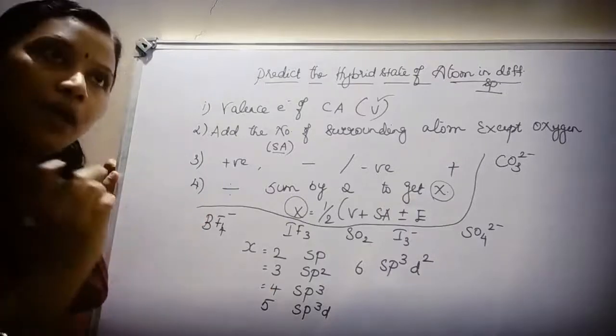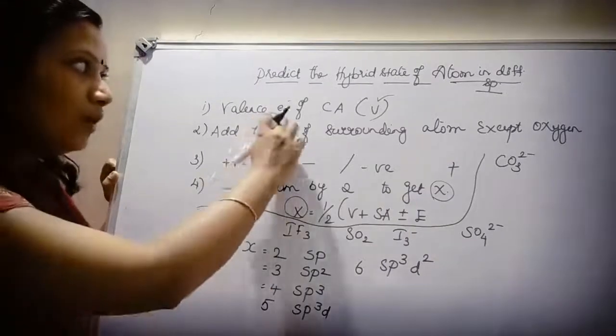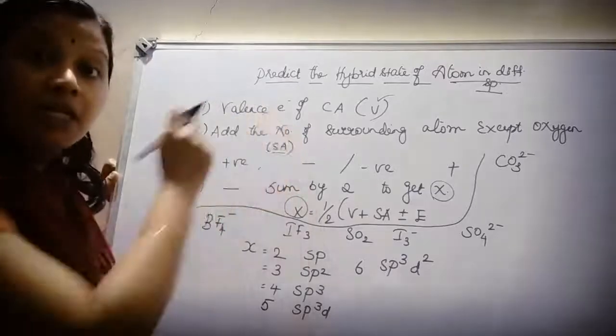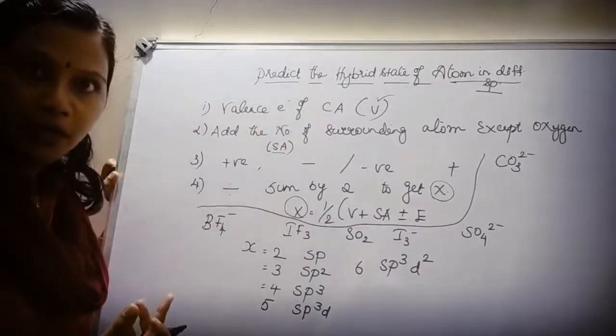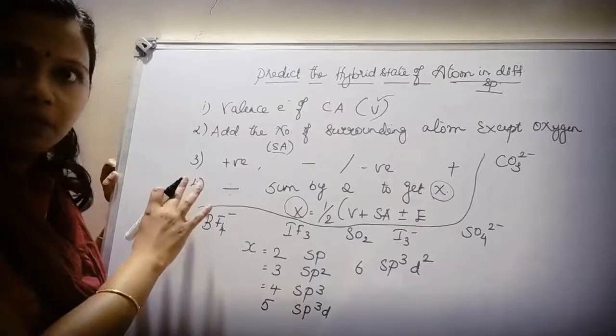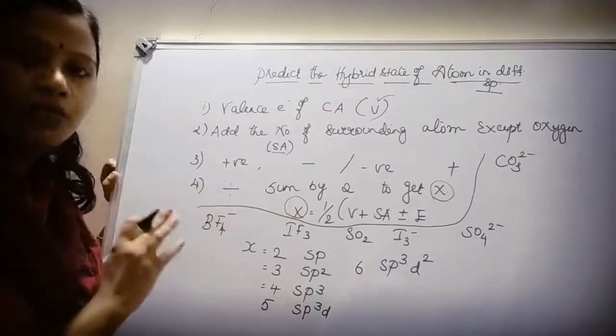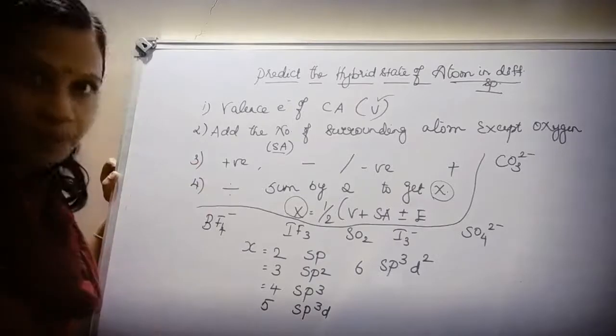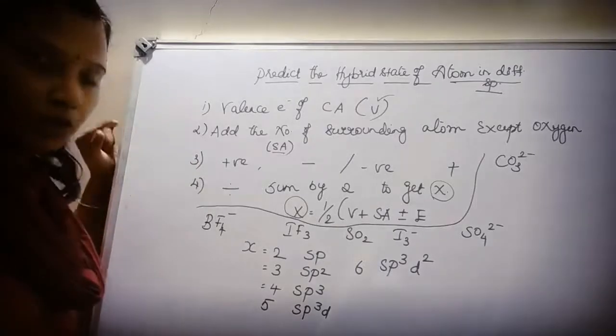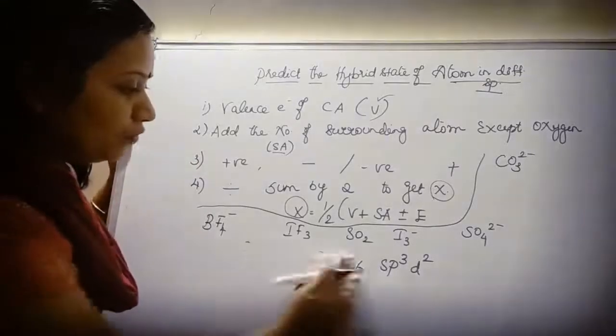That is, if you have only one central atom, you will be able to find out the valence electrons of the central atom. Suppose you have a polyatomic molecule; in that case this won't be applicable. There are two conditions where this cannot be applied. So in the case of a polyatomic molecule, this step cannot proceed and this formula cannot be applied. Now let me cite a few more examples.